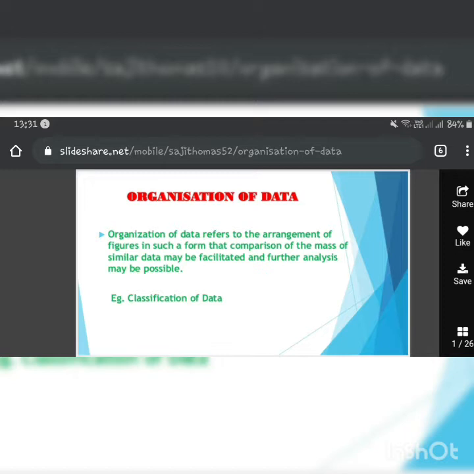Now you all know organization of data means when we arrange the figures in such a way that we can make the comparison. Now the comparison of the mass with the similar data. We always make comparison between the similar data while doing the graphical representation. Now we can have the example of this, that is when we classify the data.